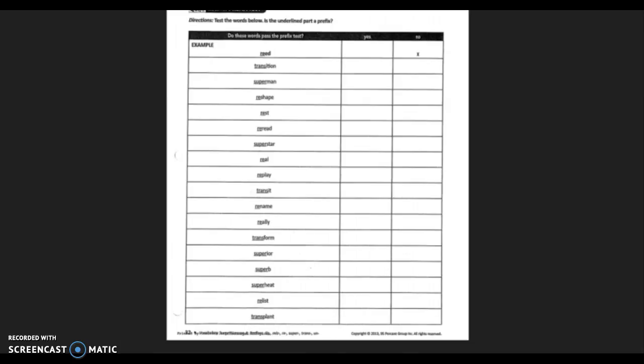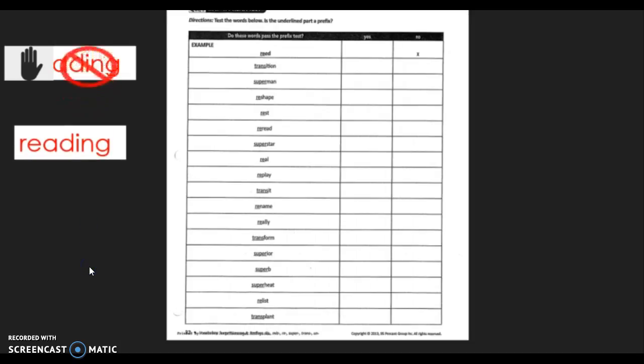All right, our last step here in our practice with our prefixes is to look at sometimes. Okay, remember that sometimes prefixes can be used as prefixes and sometimes they aren't actually prefixes. Let's look at an example here. In the word reading, if we cover up re, we're left with A-D-I-N-G, and that is not a word. Therefore, re in reading is not a prefix.